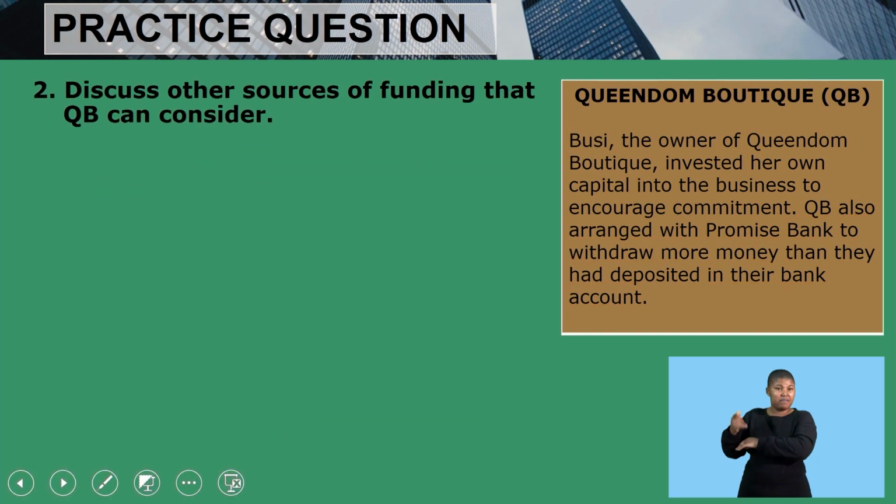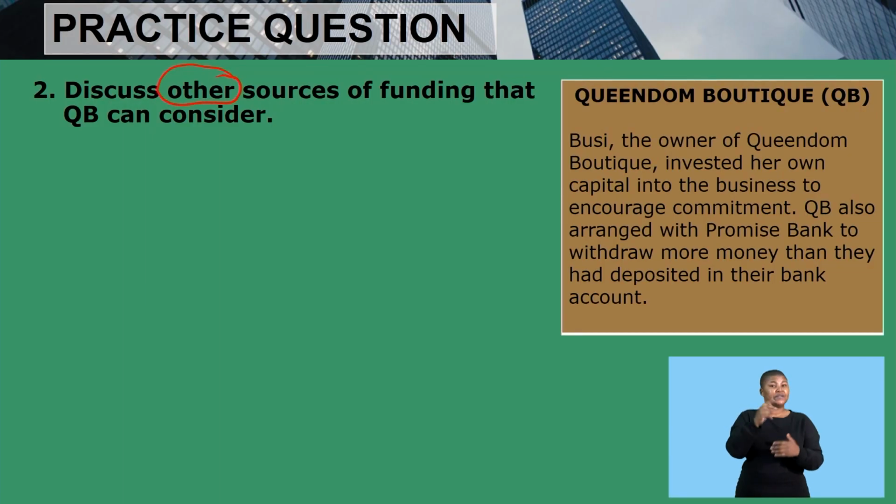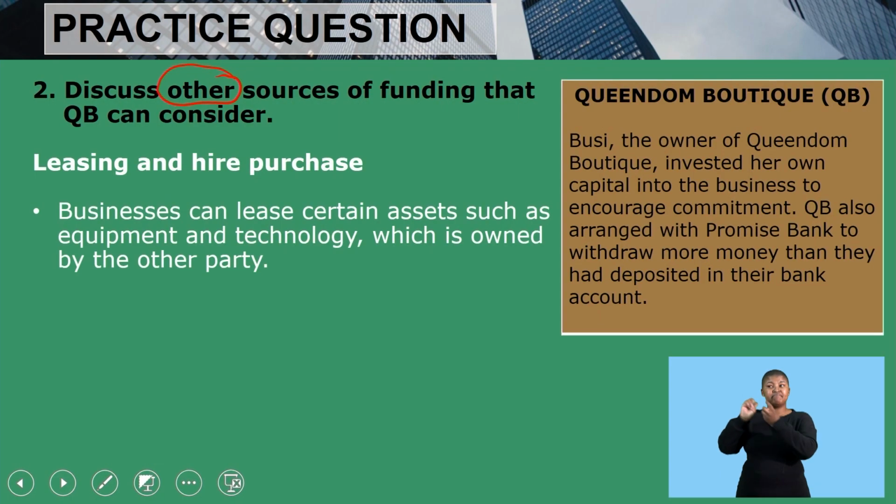Now let's move on to the second question. It says discuss other sources of funding that QB can consider. You need to bear in mind when you read the question that it said other sources, meaning the ones that we have mentioned in question 1, which are own capital and bank overdraft. We must not mention them, but mention the other sources of funding that were not mentioned. So we would have our leasing and hire purchase.